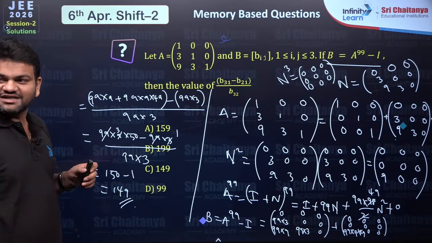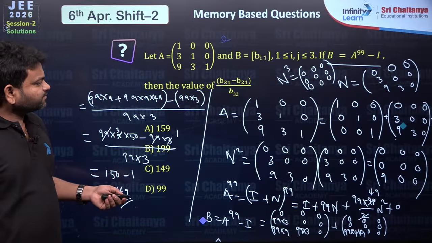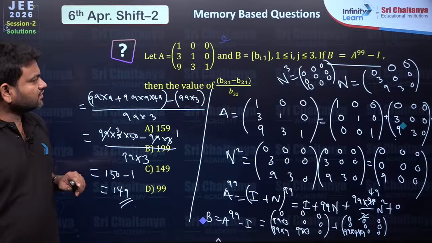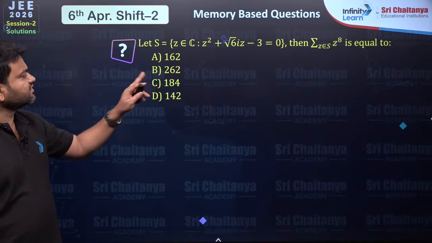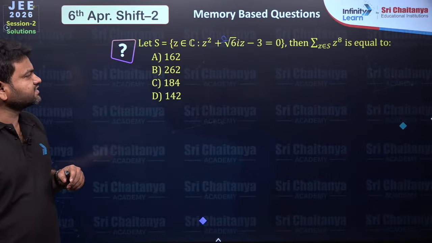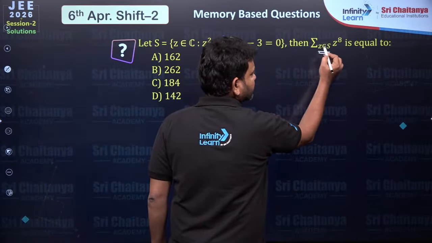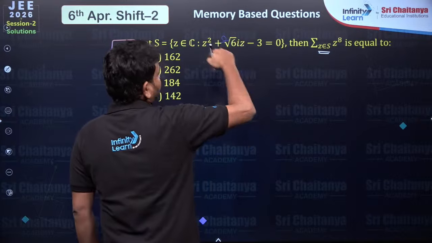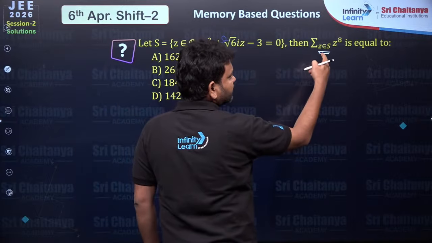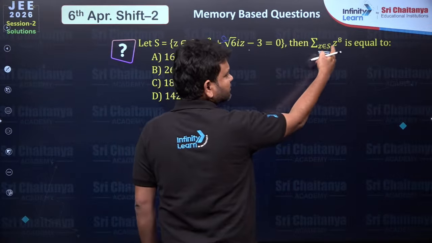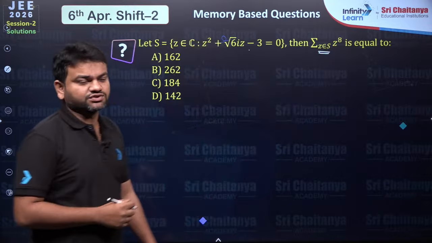Fine, so let's see the next one. This is tricky here. If you get this idea, you will get the answer. Next, we have z square plus root 6 i z minus 3 equals 0. So z is equal to however many complex numbers you are going to get. Here we are going to get two complex numbers, and we are asked for their power 8.